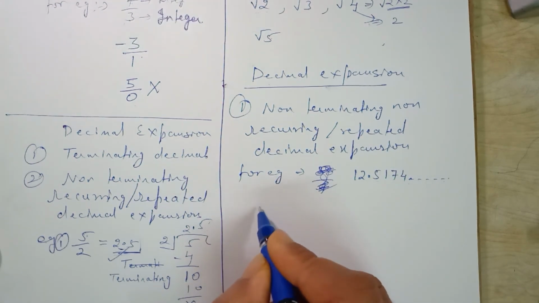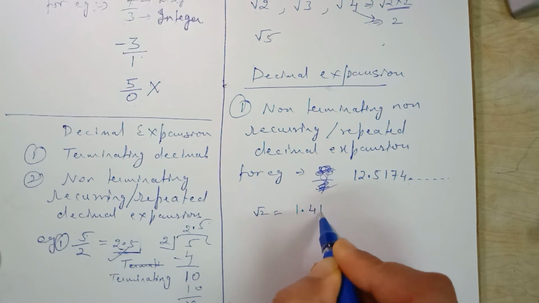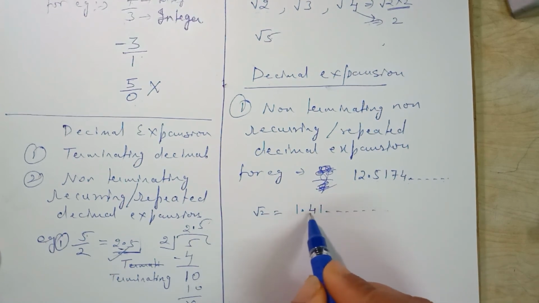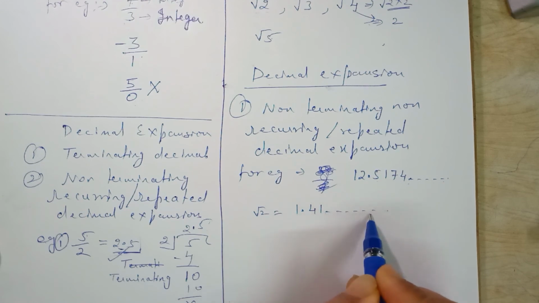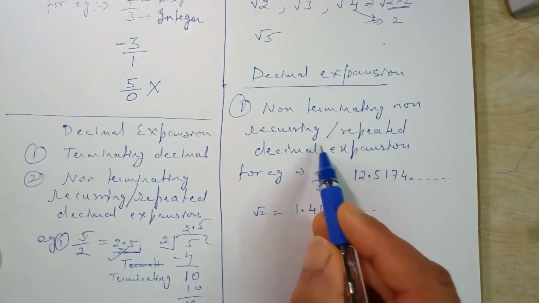If we take the value of under root 2, it is 1.41 and so on. The digits after the decimal do not come to an end, and the digits are not repeated, so it is called non-terminating, non-recurring.